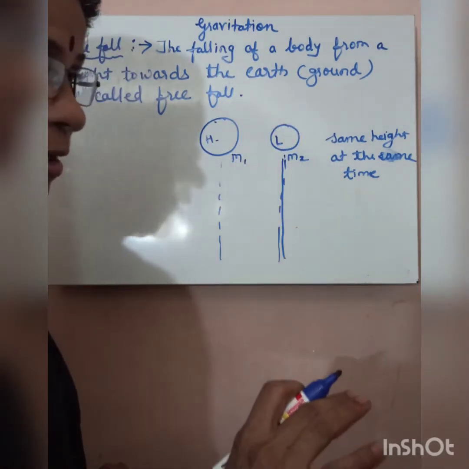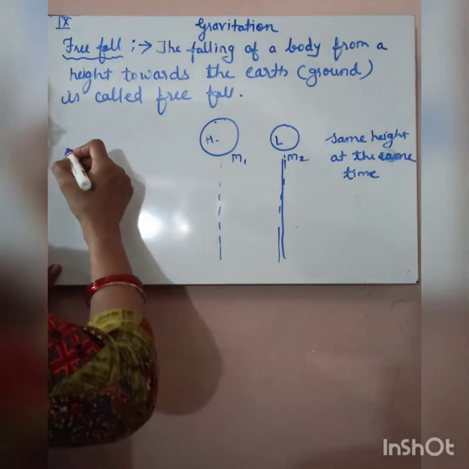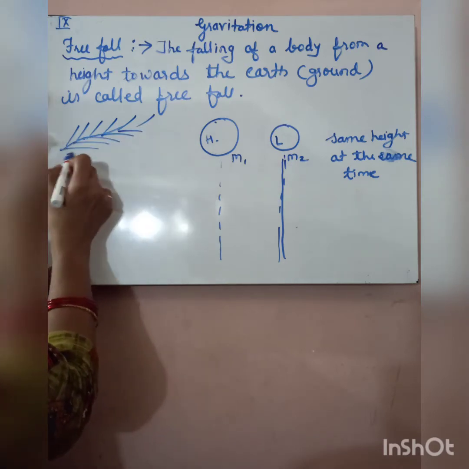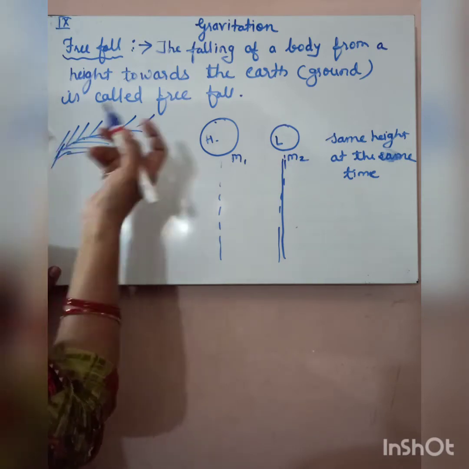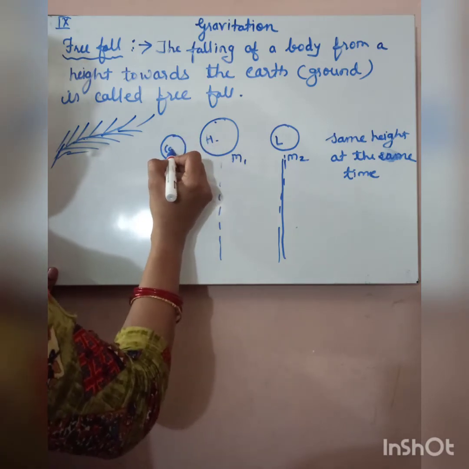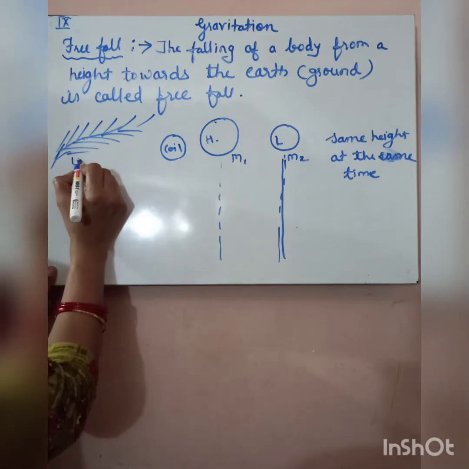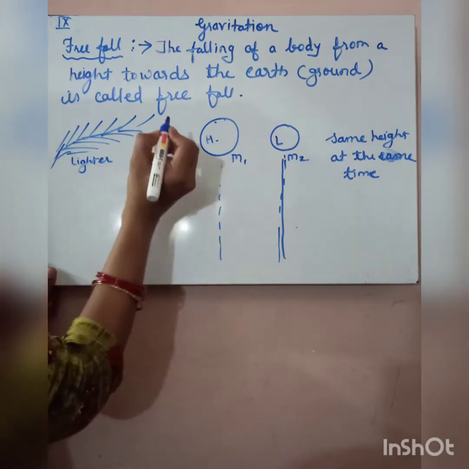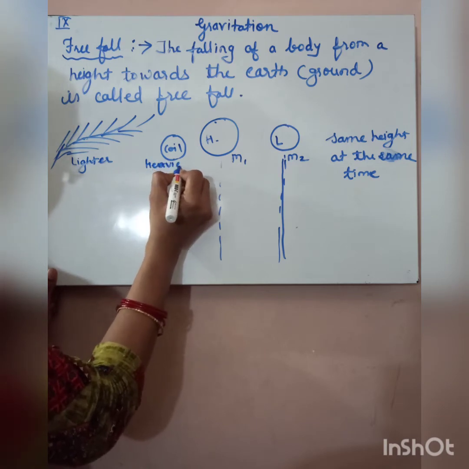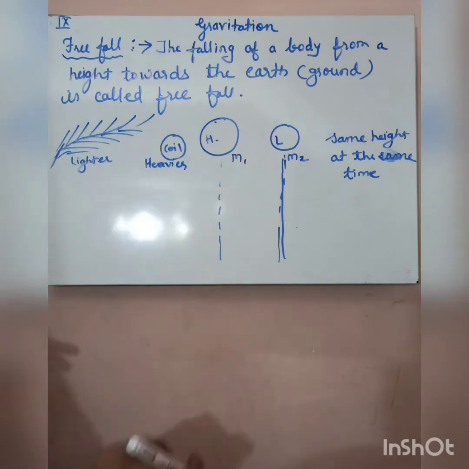It was thought that. But one more experiment they have done. See, listen. One feather is taken, a cock feather we can take, or any other. And one stone or one coin we can say. Another is coin. Now you know that the feather is a lighter body, lighter in weight, and this is a heavier body. H-E-A-V-I-E-R, heavier body. The coin is heavier than this feather.